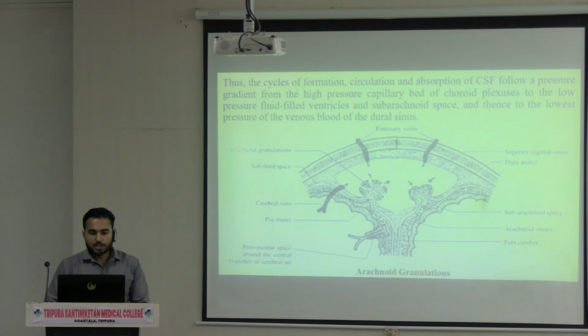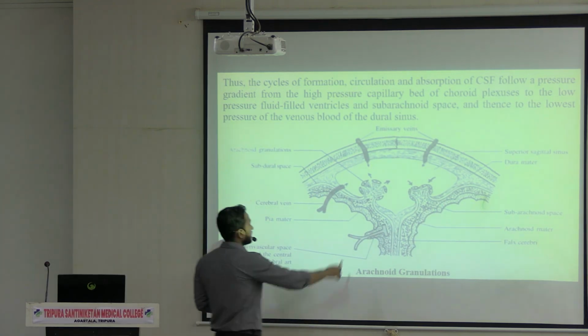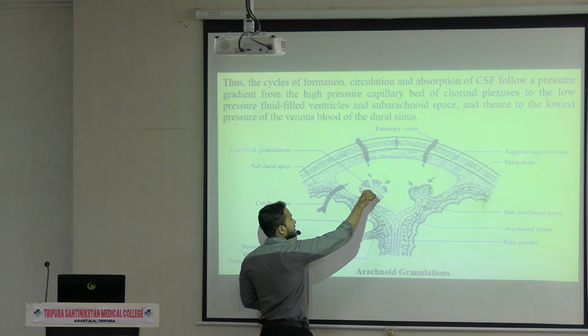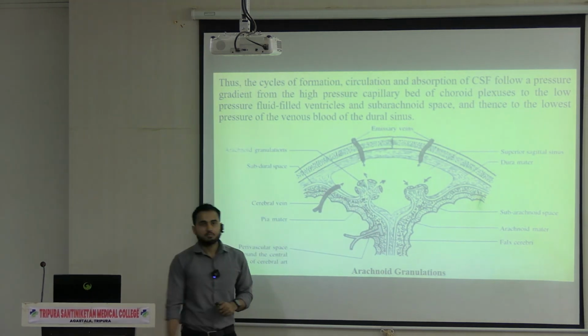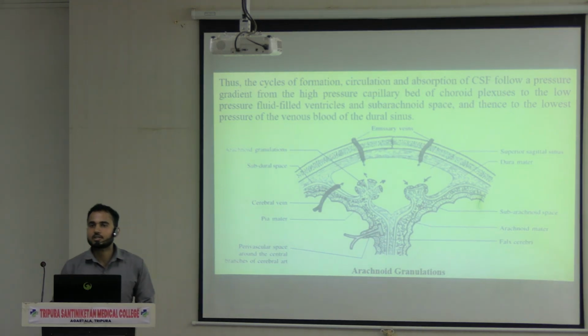So this particular arachnoid granulation is permeated by a network of minute channels. As you can see in the diagram, these are the minute channels, and it is lined by mesothelial cells.